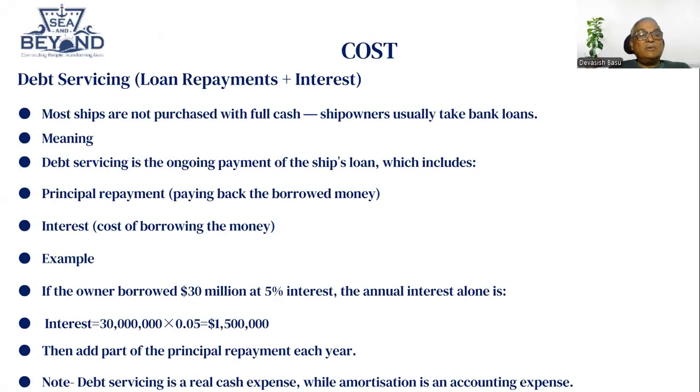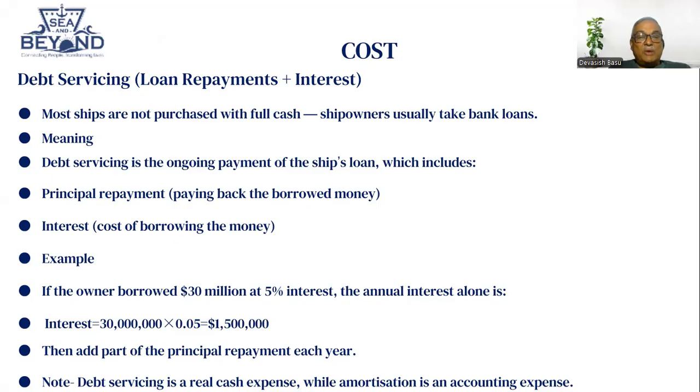Okay. Debt servicing: loan repayment plus interest. Most ships are not purchased with full cash. Ship owners usually take a bank loan, meaning debt servicing is the ongoing payment of the ship's loan, which includes principal repayment, paying back the borrowed money, and interest cost. Example, if the owner borrowed 30 million at 5% interest, the annual interest alone is about $1.5 million. Then add part of the principal repayment each year. Note, debt servicing is a real cash expense, while amortization is an accounting expense.